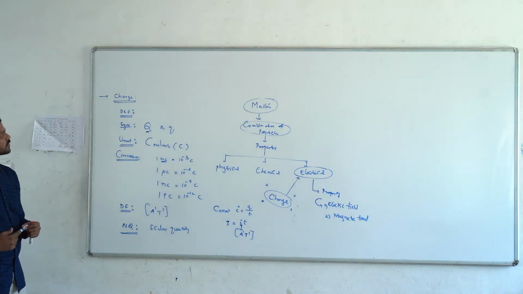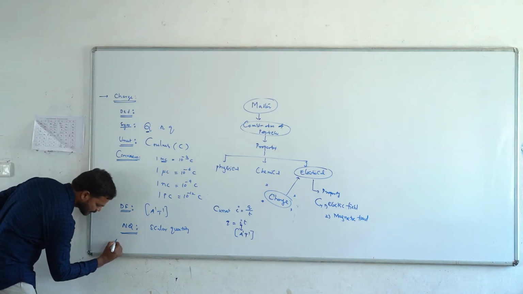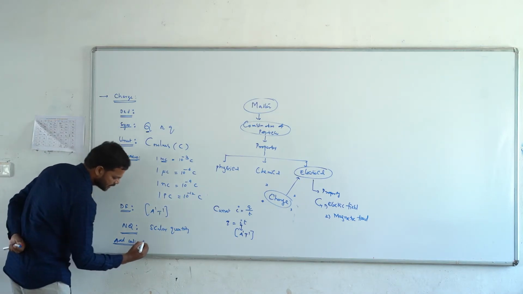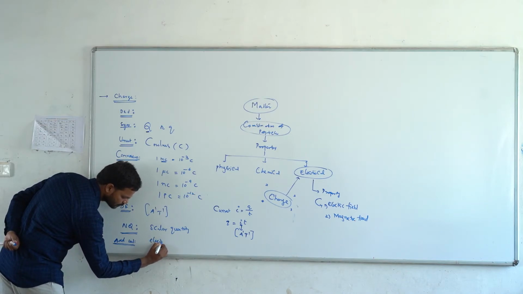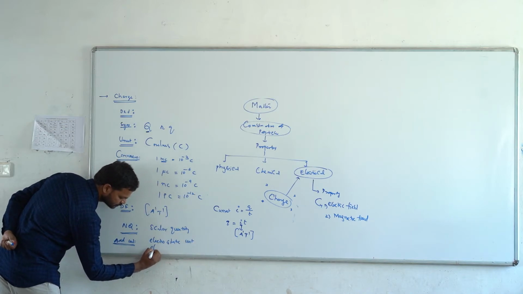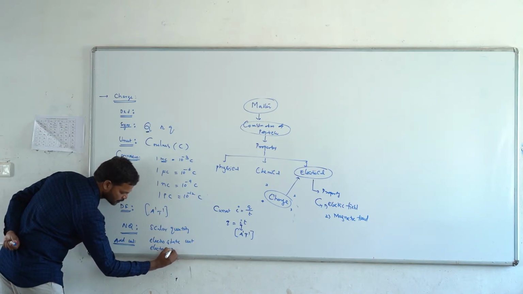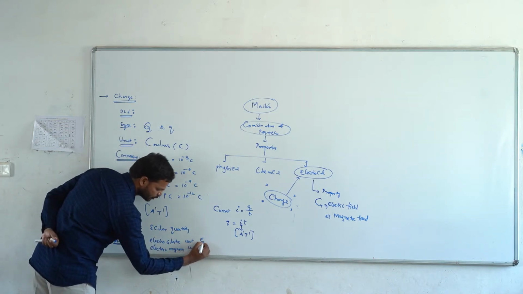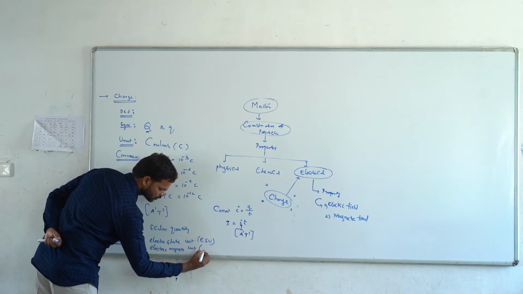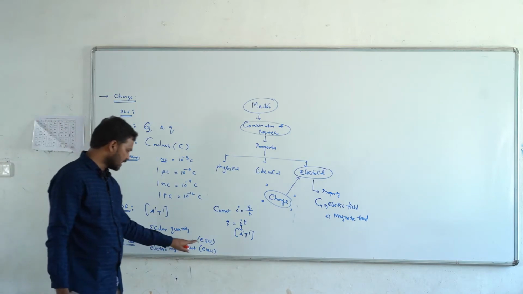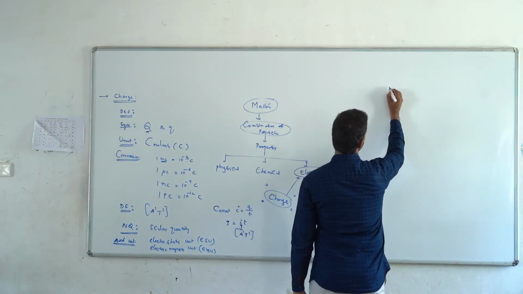Another additional set of units used for the charge are the electrostatic unit and the electromagnetic unit. The electrostatic unit is ESU, and the electromagnetic unit is EMU.